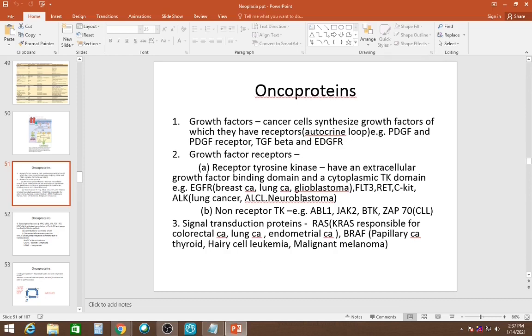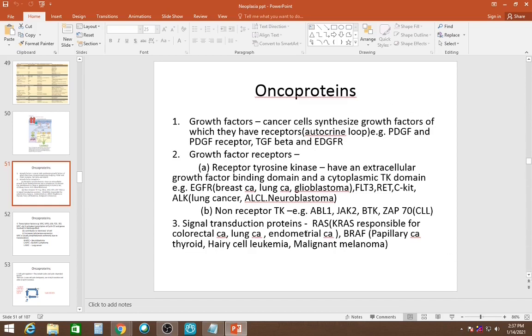The second type of growth factor receptor is non-receptor tyrosine kinase. Examples are ABL1, JAK2, BTK, ZAP70. ZAP70 is involved in chronic lymphoid leukemia, and JAK2 is involved in various hematologic lesions.